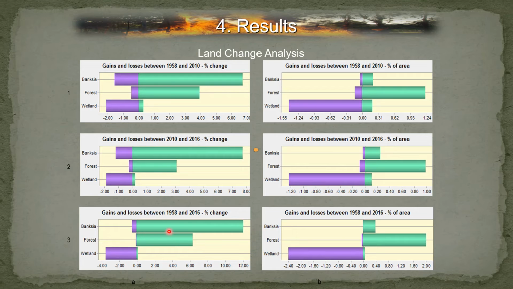So although forest and Banksia gain, we have that loss of wetlands. And looking at it not just in vegetation percentage change, we look at it in area change. So in percentage of area change, we see that for Banksia there's a gain, in forest there's a gain, but there's an overall loss in wetlands between 1958 and 2010. You see the same again in 2010 to 2016, that Banksia and forests have gains but there are losses in wetlands. And between 1958 and 2016, we see again that there are increases or gains in Banksia and forest, but an overall loss in the wetlands.